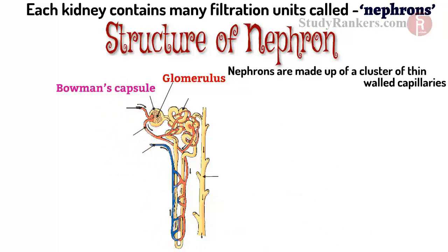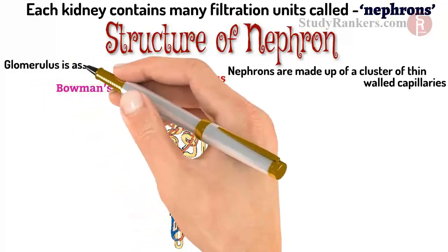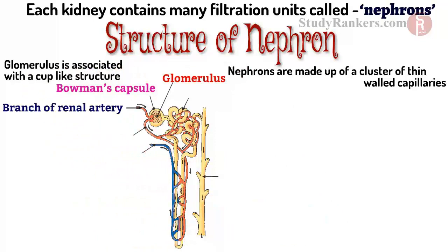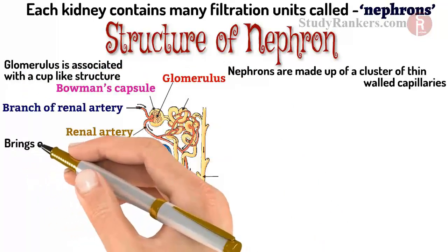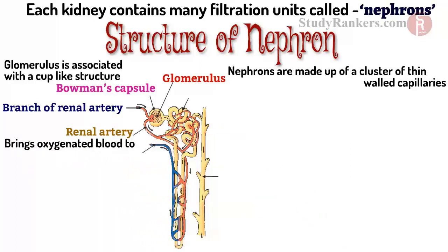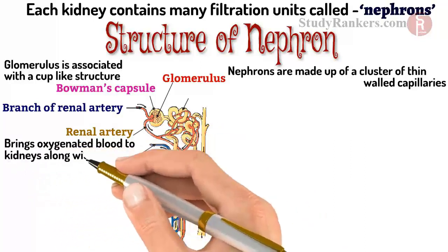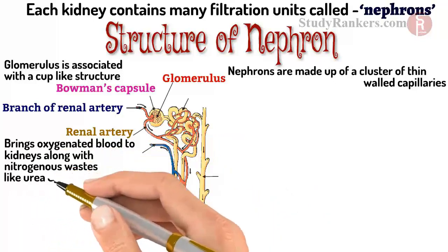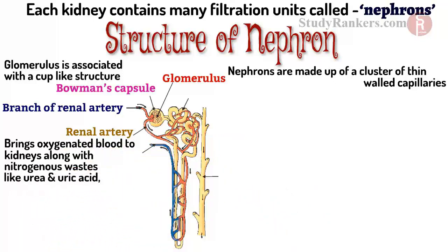Bowman's capsule. Glomerulus is associated with a cup-like structure. Renal artery. It brings oxygenated blood to the kidney along with the nitrogenous waste like urea and uric acid and many other substances.